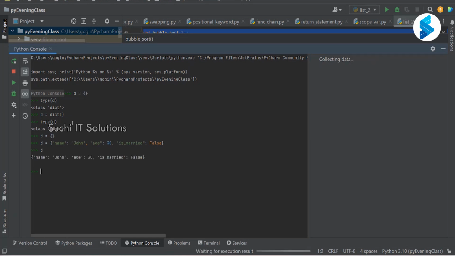If I check what is there in d, d has key name with value John, key age with value 30, key is married with value false.